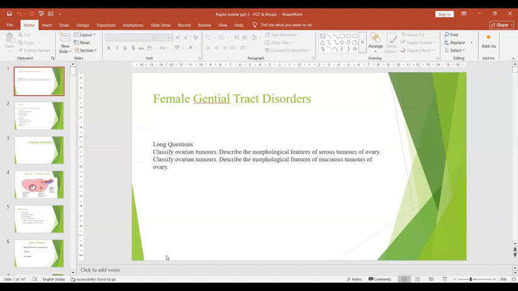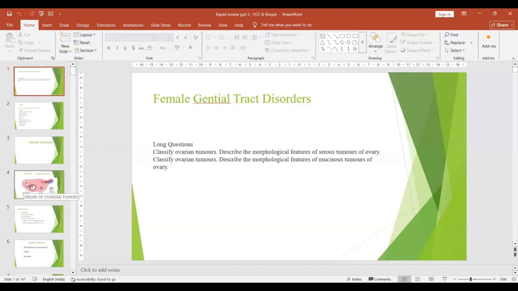BPH can be asked as a straightforward question, or in your long question, or sometimes bone tumors or breast malignancies. Very rarely osteosarcomas can be asked in a long question. In FGTs, as far as FGTs are concerned, ovary will be the most common long question. Then comes the endometrium and the cervix.